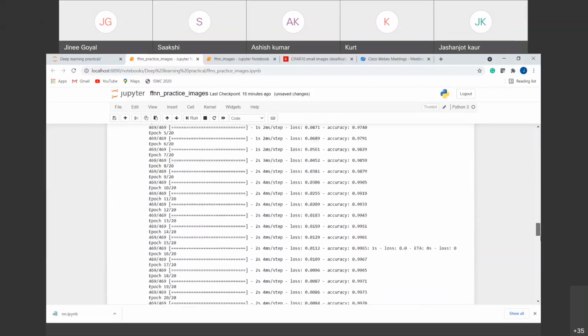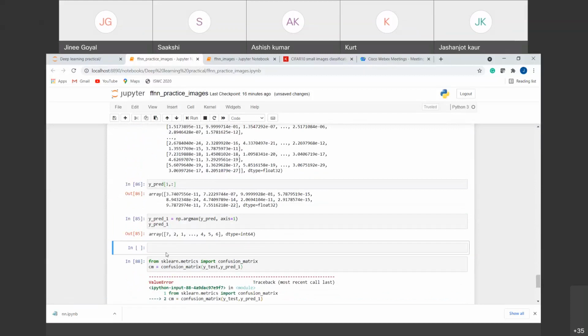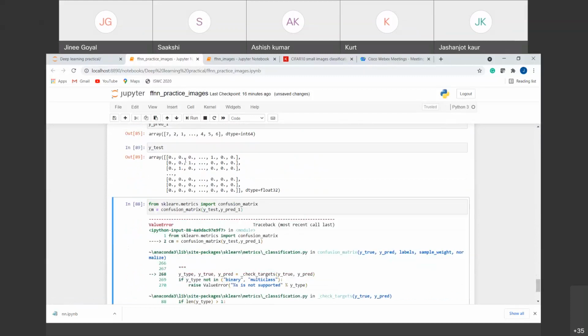So if I run the y_test values alone, insert a cell here. If I run this y_test, you can see it is not giving one single value, right? It is giving us the class in the form of 0, 0, 0 and 1 where the actual class is, right? So to get a class here, we also need to provide the argmax function to y_test before we plot the confusion matrix. That is why I wanted to show you the error, right?